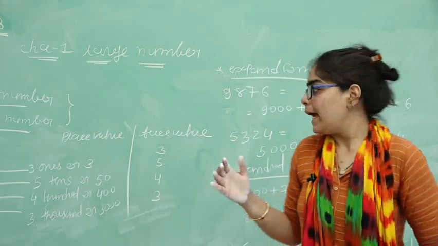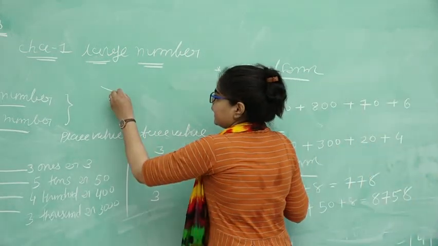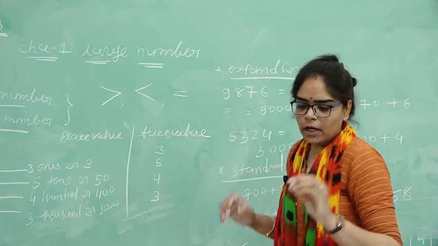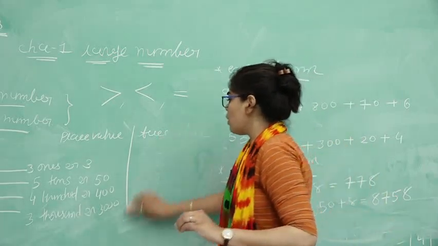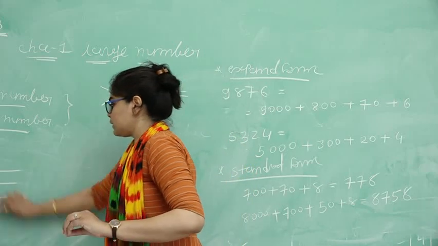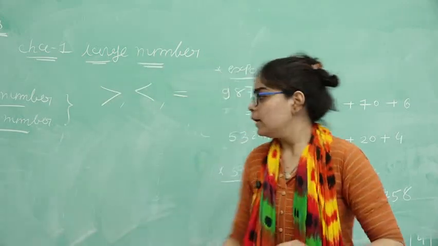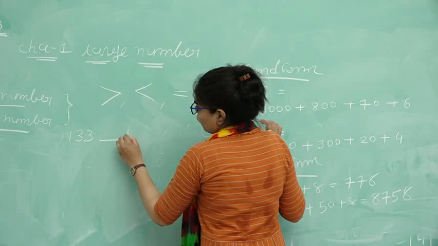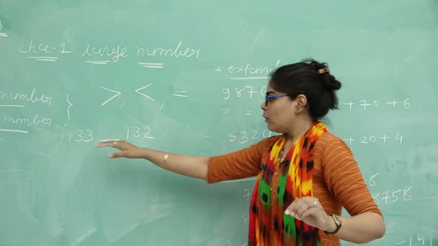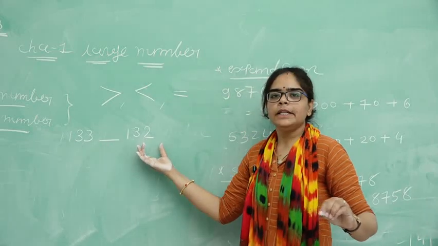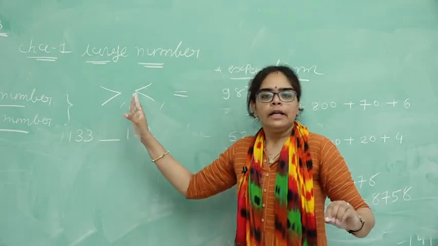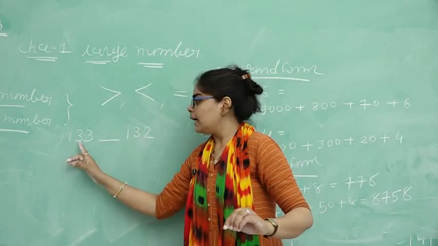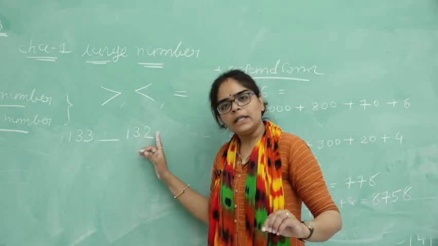You know very well what the symbol of greater than is, what the symbol of lesser than is, and what the symbol of equal is. You know very well the symbols of all these three. Then suppose here 133 and 132. Here put greater than, lesser than or is equal to. Which symbol is here? So 133 is bigger than 132.